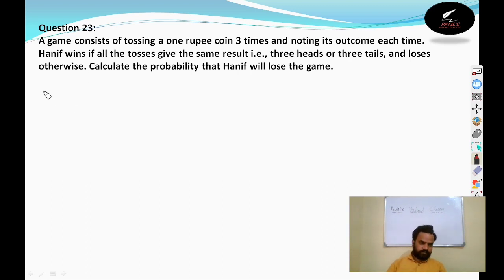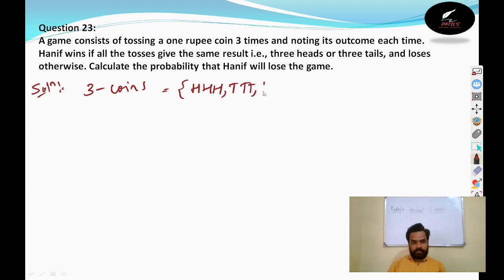See, I will explain. Write the solution. What is the total number of outcomes? 3 coins tossing. What are the possibilities that will come? Head, head, head; tail, tail, tail; head, head, tail; tail, tail, head; head, tail, head; tail, head, tail.